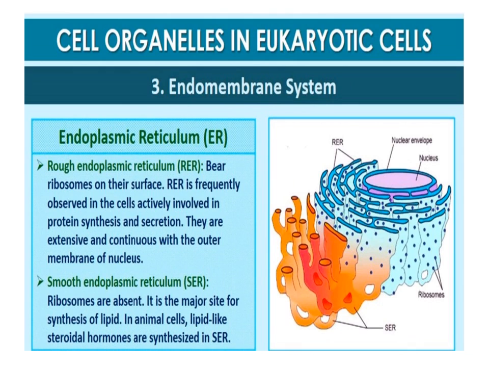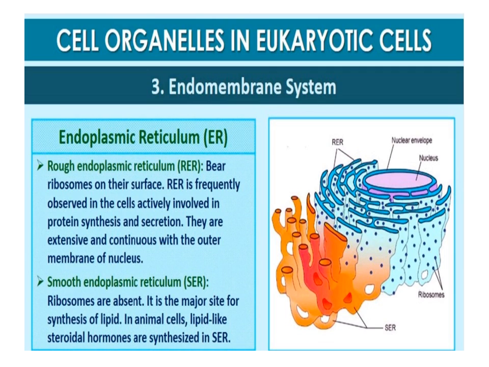Rough endoplasmic reticulum. The endoplasmic reticulum bearing ribosomes on its surface is called rough endoplasmic reticulum. RER is frequently observed in the cells actively involved in protein synthesis and secretion. They are extensive and continuous with the outer membrane of the nucleus.